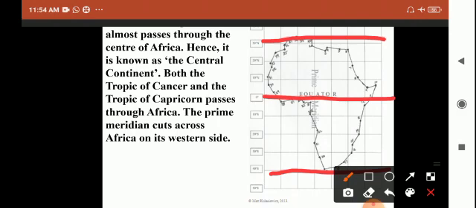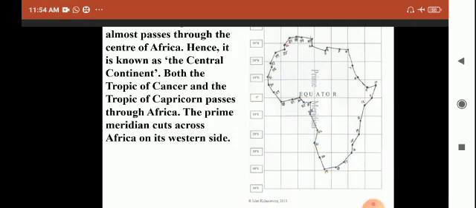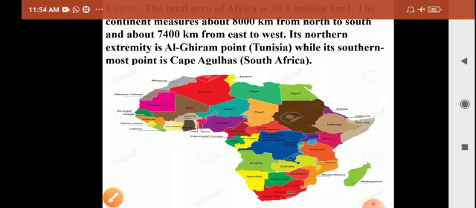And another very interesting fact about Africa, the prime meridian line. The prime meridian line cuts Africa on its western side. The prime meridian line is also an imaginary line from north pole to south pole. This prime meridian line cuts Africa into two parts, especially the western part of Africa. This is the location.